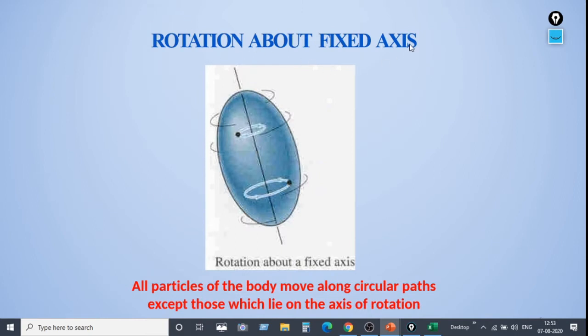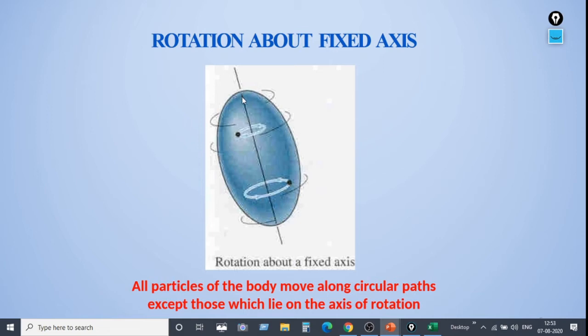So rotation about a fixed axis, see, this is the axis of rotation. All the points of this body will be moving around the fixed axis only. So this is called rotation about a fixed axis. All particles of the body move along circular paths except those which lie on the axis of rotation.